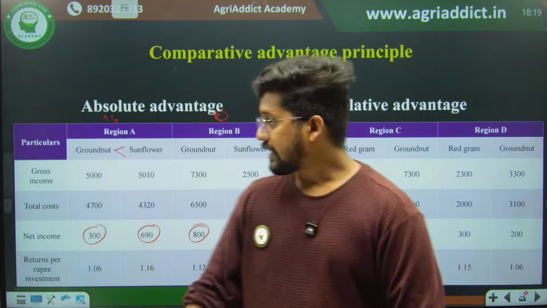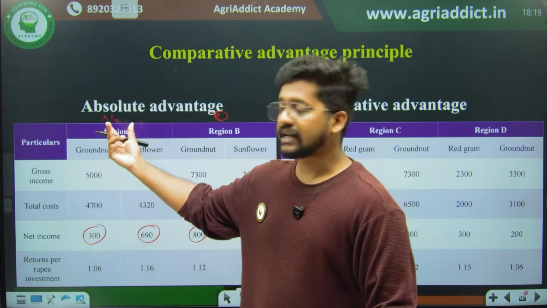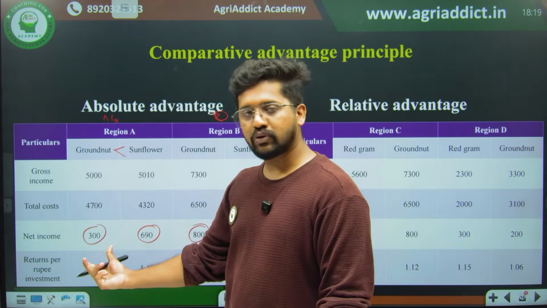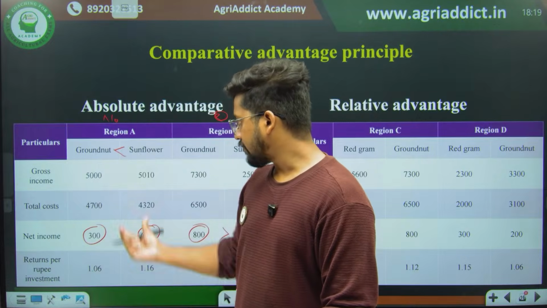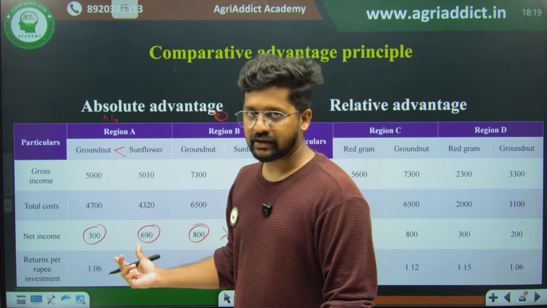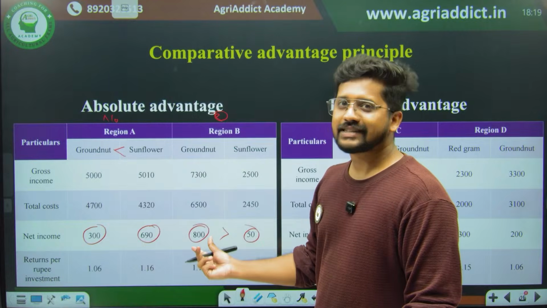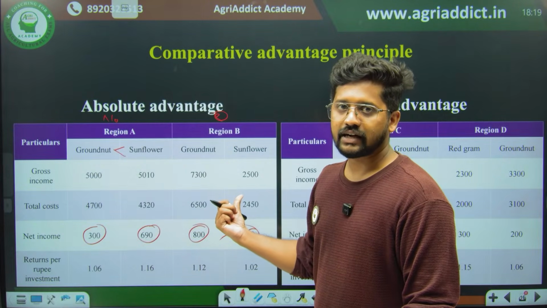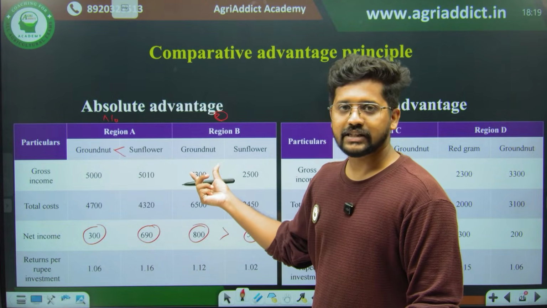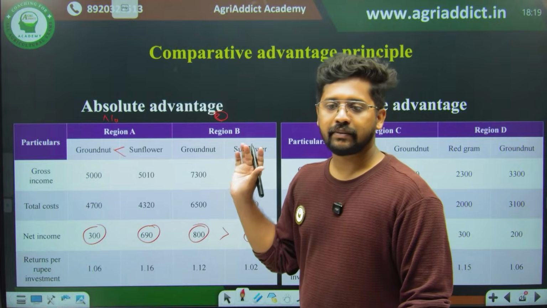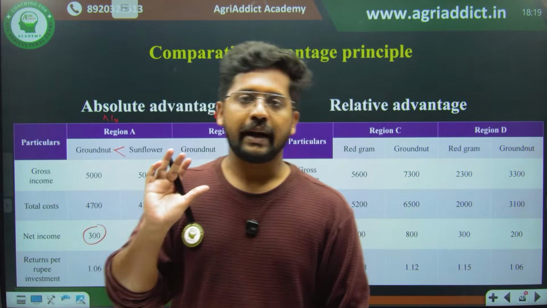So therefore in region A, the regional specialization will go for sunflower, because sunflower is profit maximizing. In region B, they will specialize in groundnut because it is not that suitable for the cultivation of sunflower. So he will be specializing in groundnut. This is the basic principle of absolute advantage.